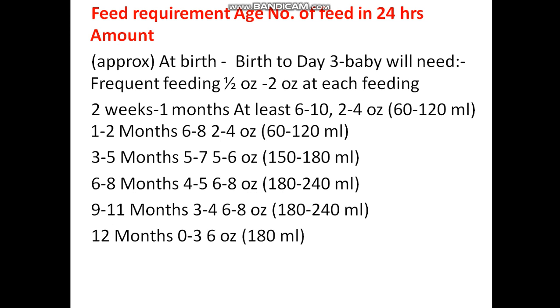Then 1 to 2 months, 6 to 8 times, 2 to 4 ounce, total 60 to 120 ml. 3 to 5 months, 5 to 7 times, 5 to 6 ounce, total 150 to 180 ml. Then 6 to 8 months, 4 to 5 times, 6 to 8 ounce, 180 to 240 ml. 9 to 11 months, 3 to 4 times, 6 to 8 ounce, total 180 to 240 ml. Then 12 months, 3 times, 6 ounce, total 180 ml.